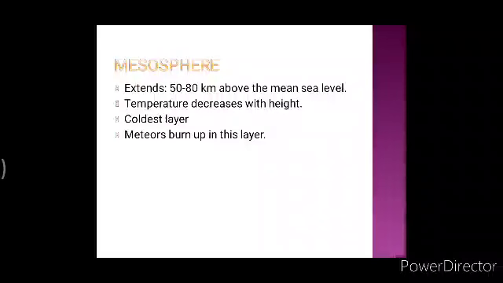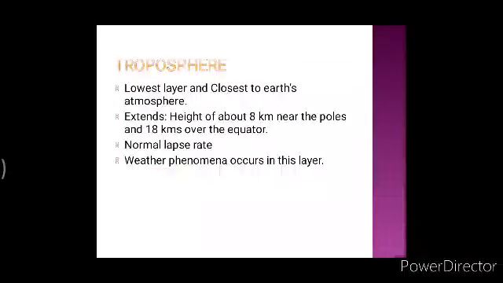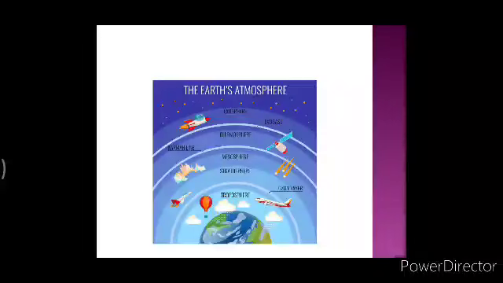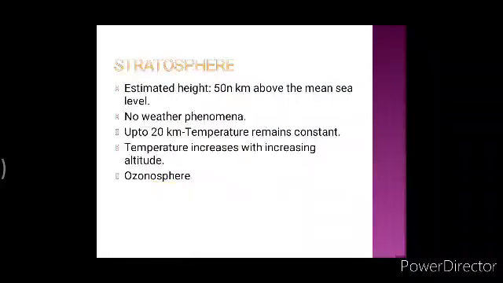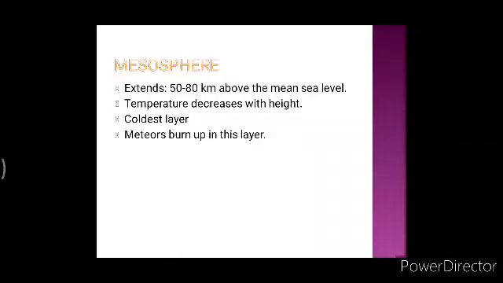Next, we will see about mesosphere. Now, going back to the diagram, I'll show you something. See, here you saw troposphere. Just above troposphere, we have stratosphere. And just above stratosphere, we have mesosphere. Right? So, what is the height of mesosphere? It is about 50 km to 80 km above the mean sea level.